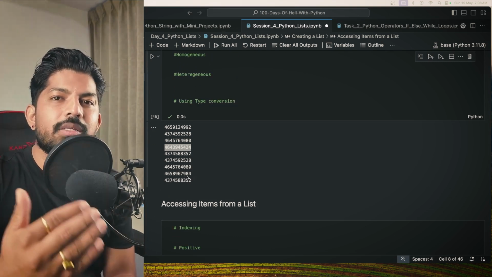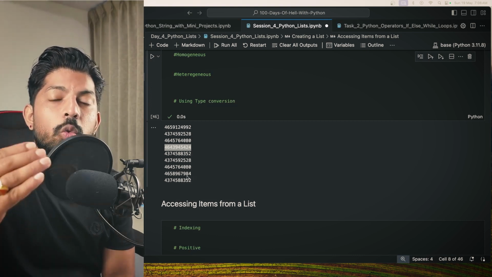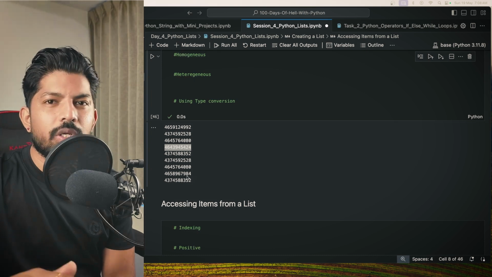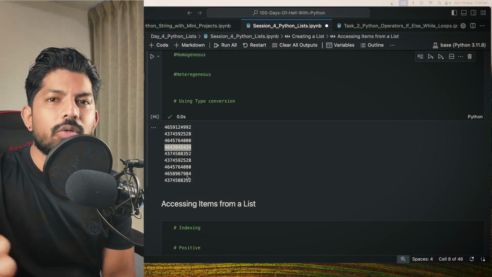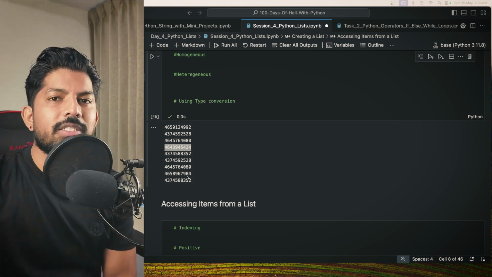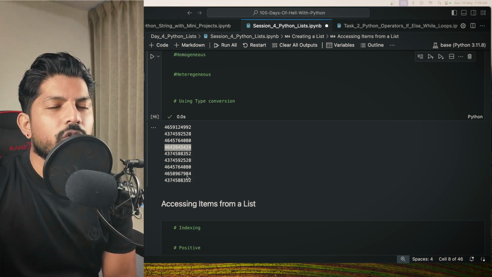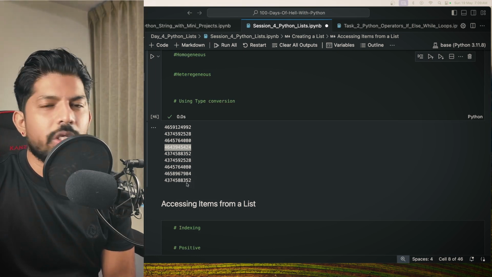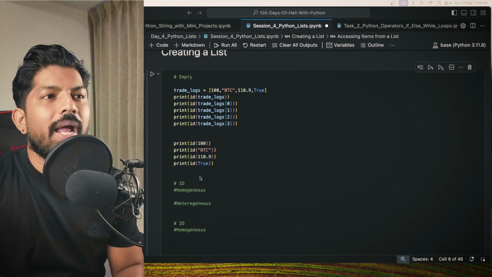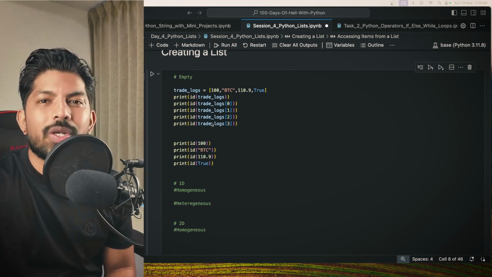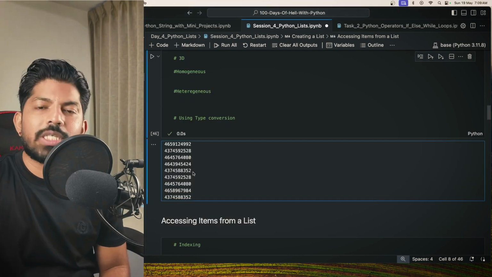Here the memory address is different because Python uses a technique which is known as string interning. That is out of the scope for now. If you want to explore more, you can go and Google. But now let's understand that because of the string interning, the address is different. It's only for the floats. Then we have again the boolean, 352, which is equal to 352, right? So now we can conclude that in a list, we are storing the memory address of the values, not the actual values. So this is how it works.